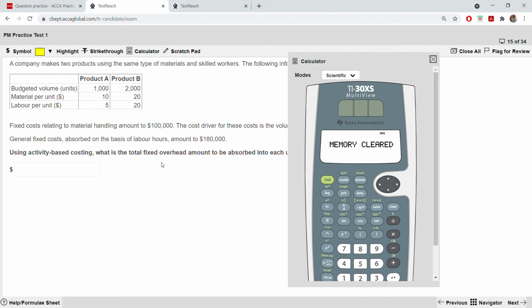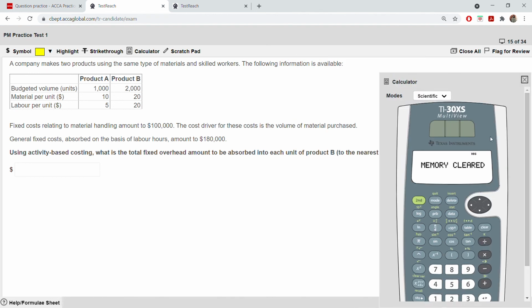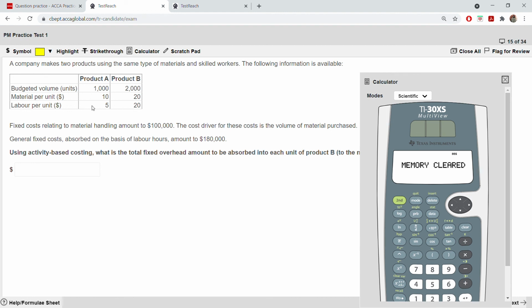If you can see, the volume is 1,000 units. We need product A because we are finding the total material budget. For that we need 1,000. So 1,000 into 10, and here plus 2,000 into 20 for B. So when you put it, it will be 50,000.